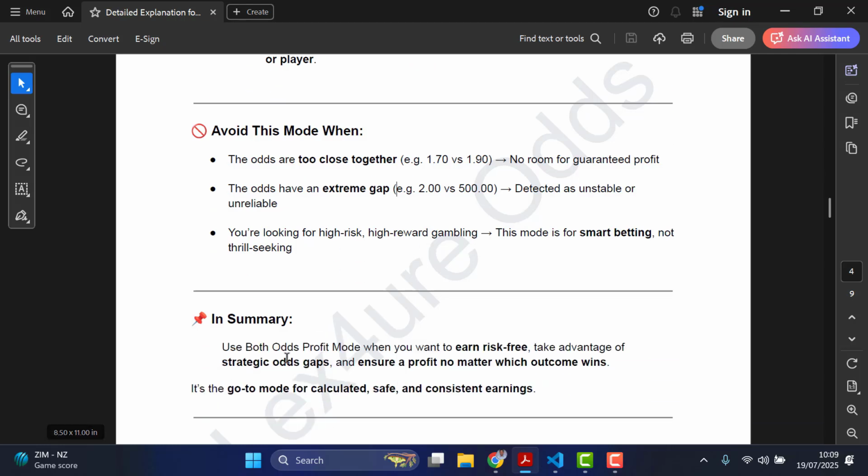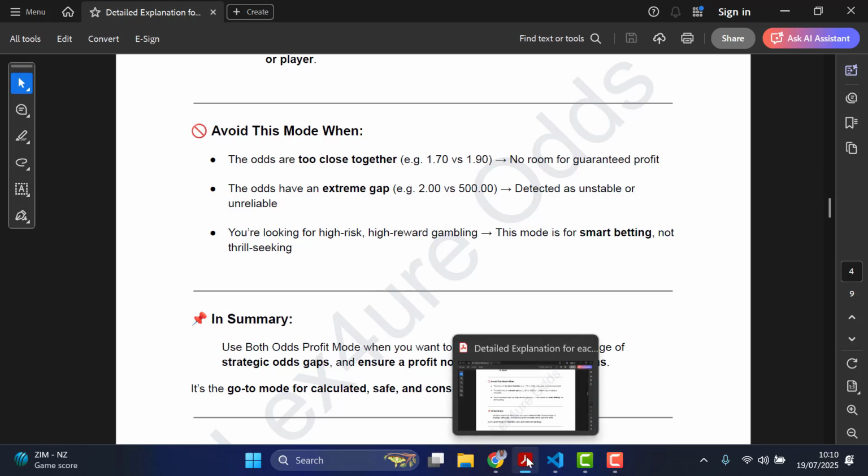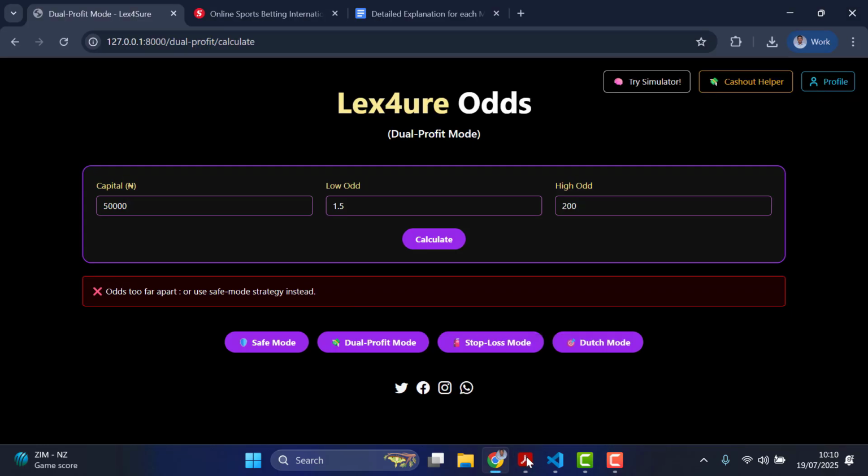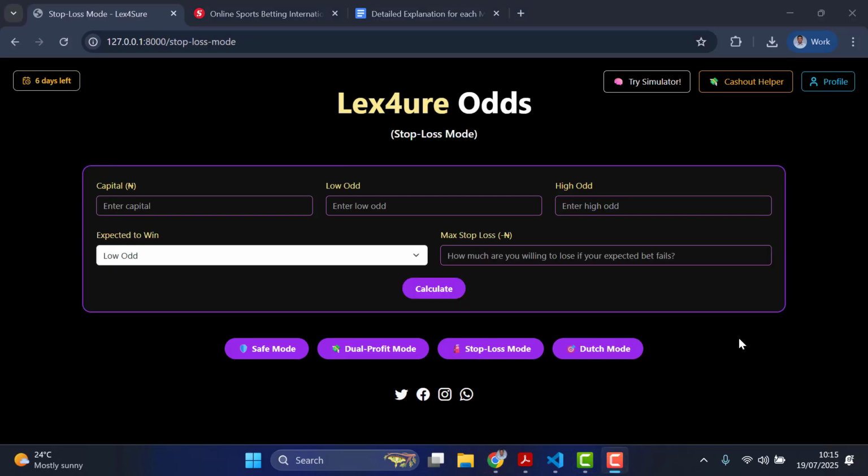So in some way, you can use this mode when you want to earn risk free, take advantage of a strategic odds gap, and ensure a profit no matter which outcome wins. All right. So it's the go-to mode for calculated, safe, and consistent earning. So that is the summary about this particular mode. So yeah, let's see what the other mode is all about as well.